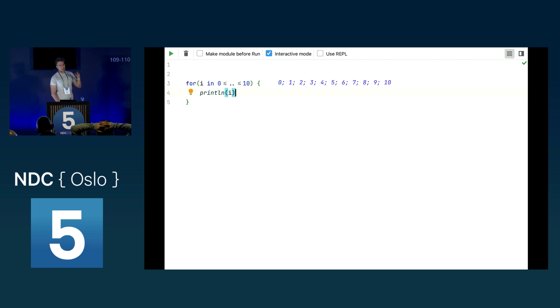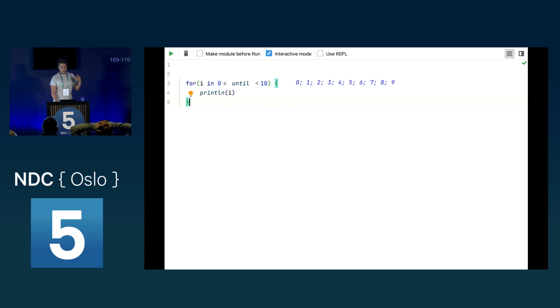And as we can see, this outputs 0 to 10. Now often we have the problem that we, for example, have an array and we don't want to output the array, we want to output only until the array length, but not including the length. So how can we do this? We can use until to do this. And now as you can see, it outputs 0 to 9.